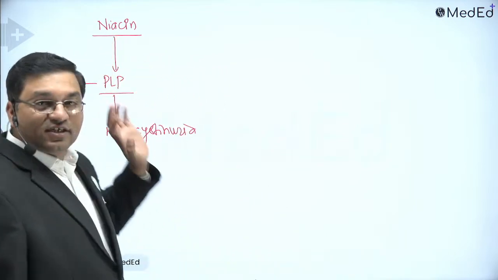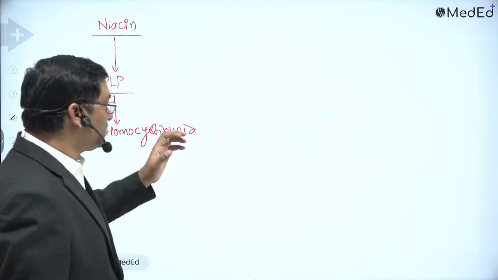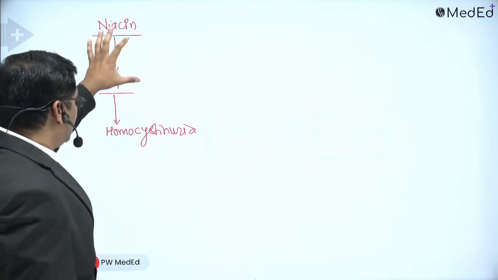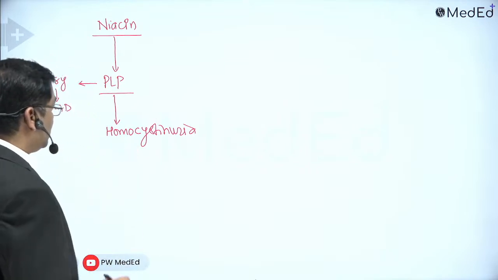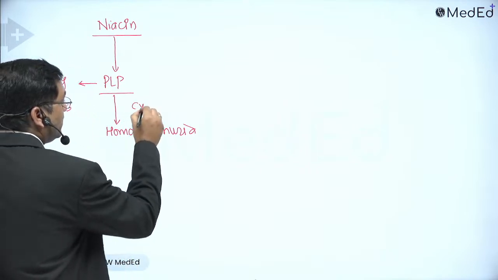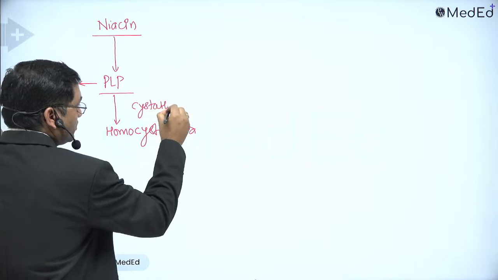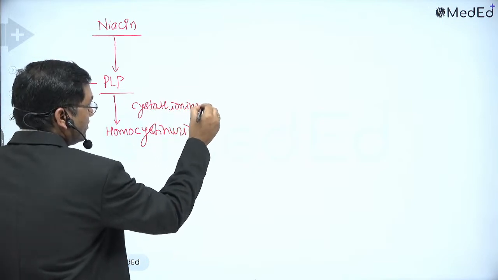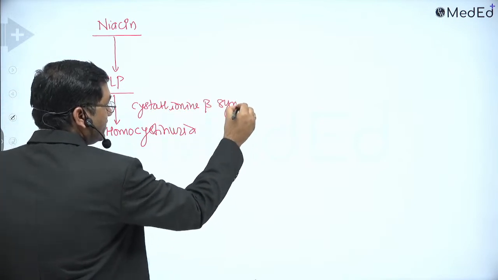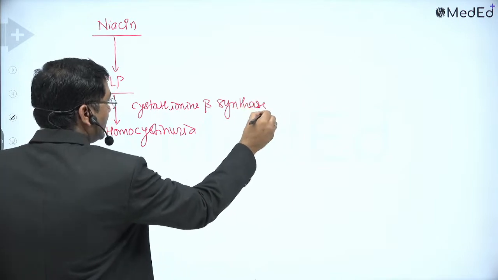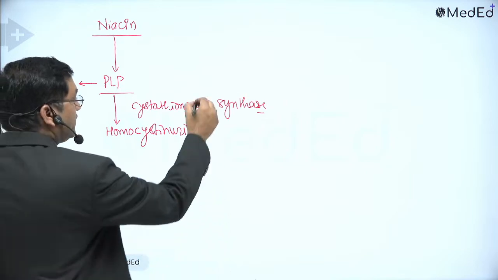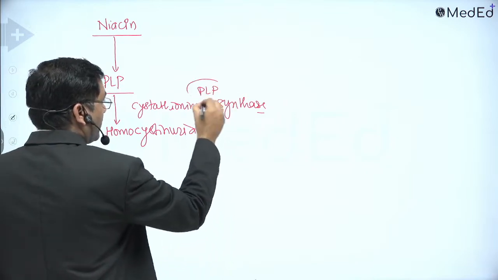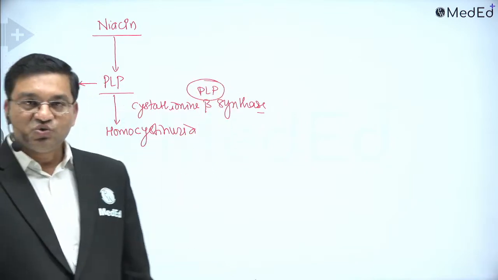So we'll discuss the integrated approach. We'll discuss the topics in this way: niacin, pyridoxal phosphate, then homocystinuria. The enzyme cystathionine beta synthase is an important enzyme, and if it is deficient, it causes homocystinuria. It requires pyridoxal phosphate. Okay, homocystinuria.